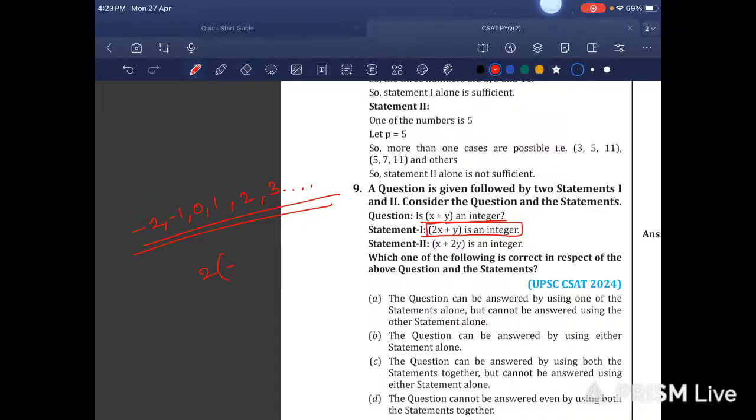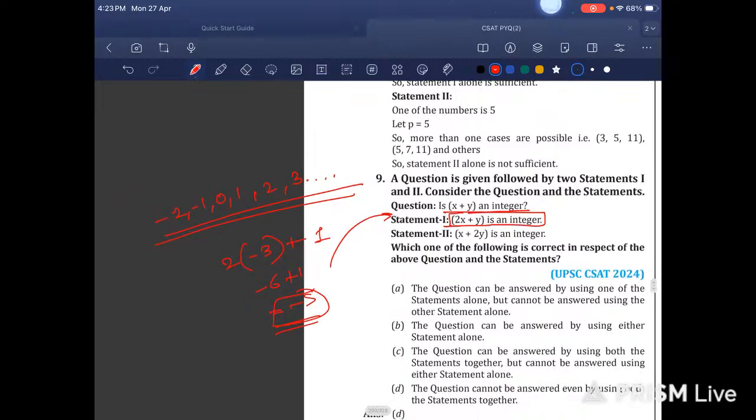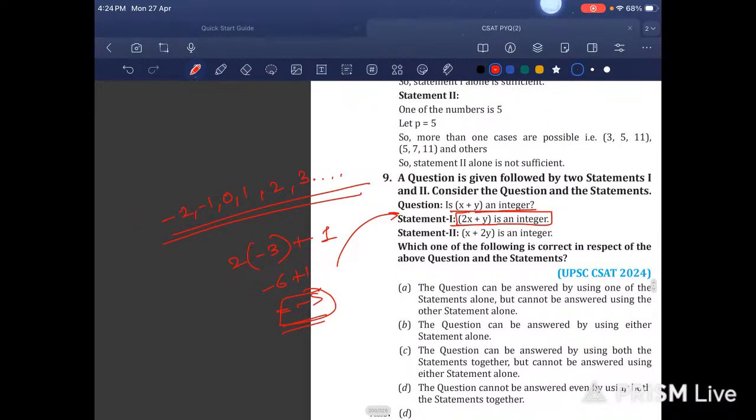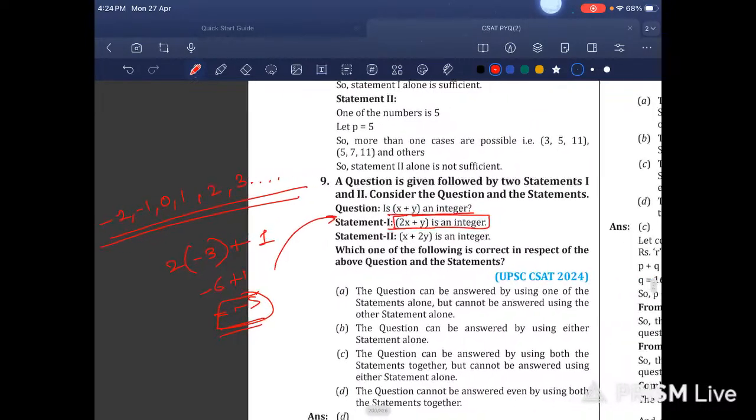Let's do it like this. It could be -3 plus 1. It could be -6 plus 1. It could be -5. So it is an integer, and it cannot be an integer as well. See here, so it is saying that it is an integer.